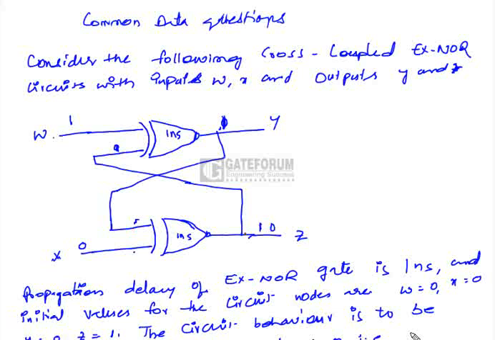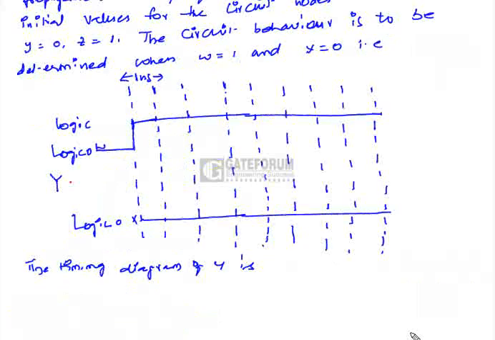So this change again is going to happen after 2 nanoseconds, which means the figure for Y is going to appear in this way.